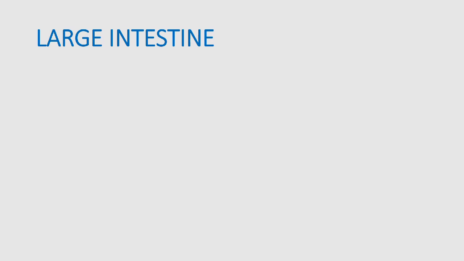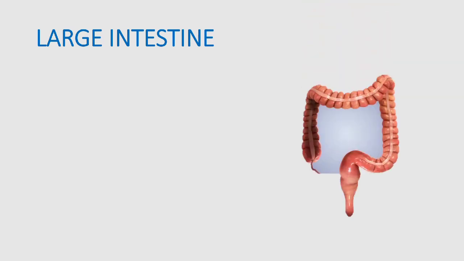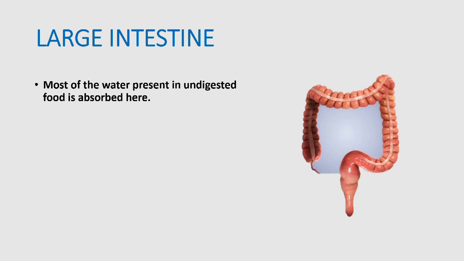After maximum absorption of the food in the small intestine, the remaining food passes to the next part, the large intestine. Next, the large intestine. The large intestine lies around the small intestine. It is wider than the small intestine. The large intestine absorbs water from the undigested food material, and it passes through the large intestine and is expelled outside through the anus.